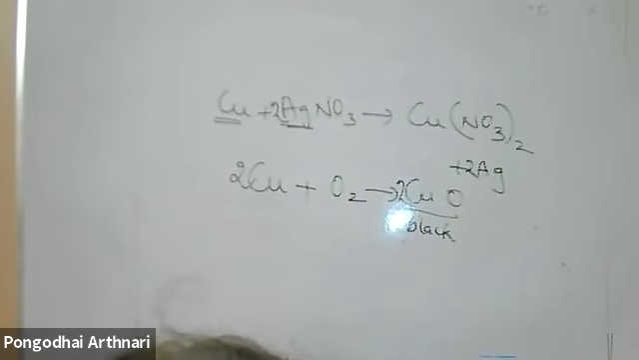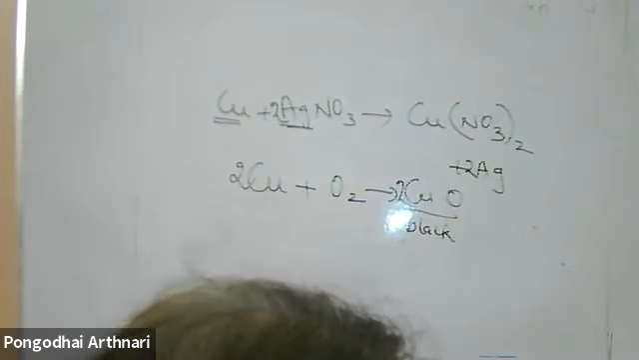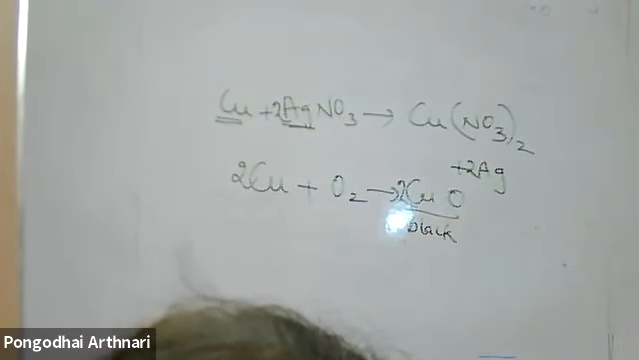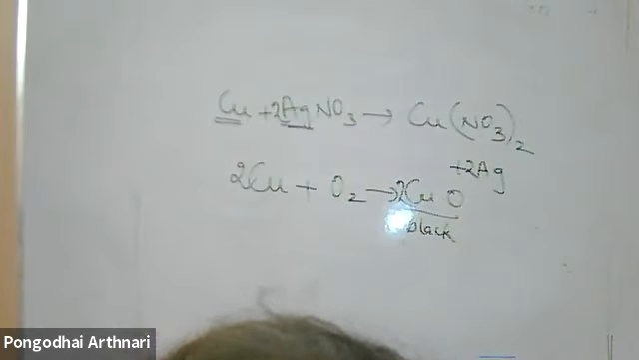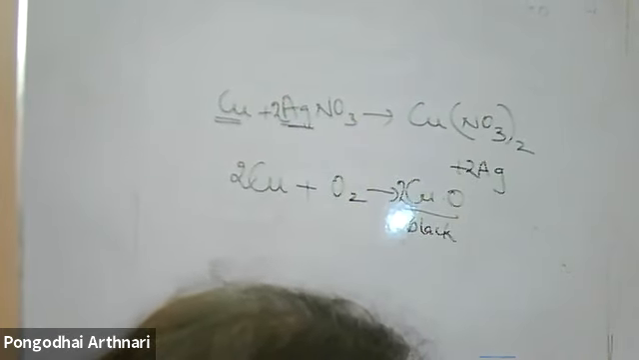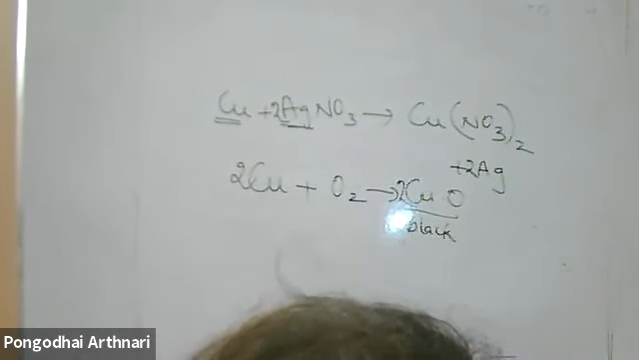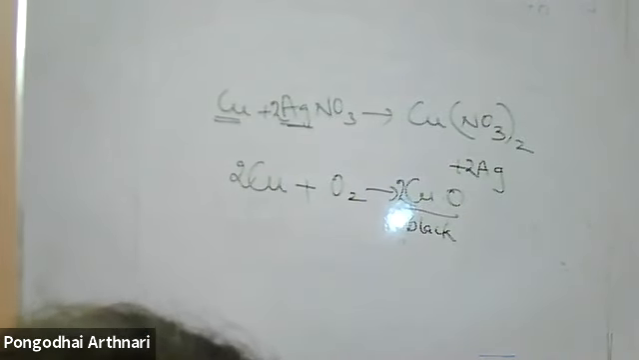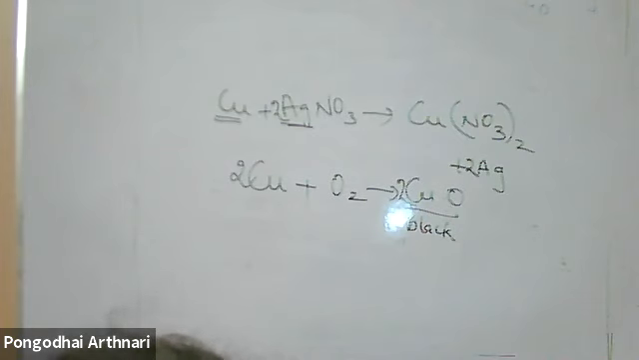A color change, formation of precipitate, evolution of colored gases or smell, heat energy given out. These are the things that help you identify a chemical change. What are the color changes? Then they will ask you to write down the chemical equation. Whether they ask you to write it or not, you are supposed to write down the chemical equation for all the reactions.